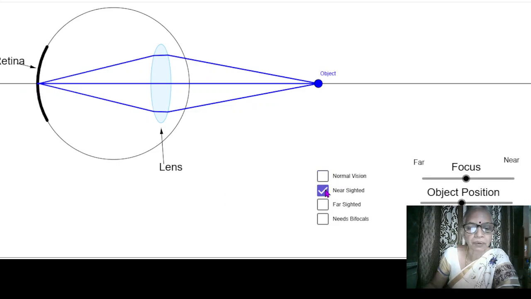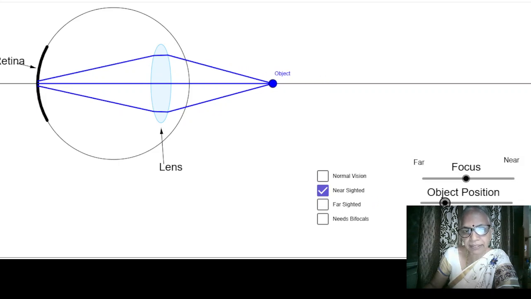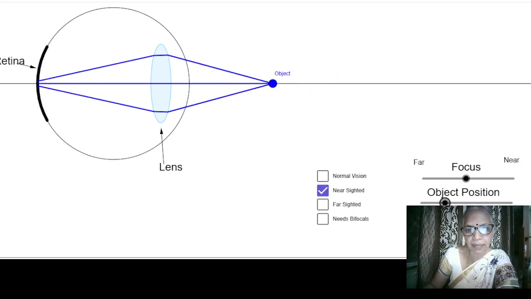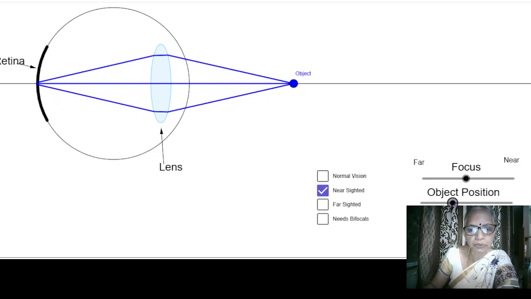People who have nearsightedness, or a myopic eye, will be able to see only if the object position is near. As long as it is very near, this is the minimum distance, then the image is falling on the retina and they are able to see.